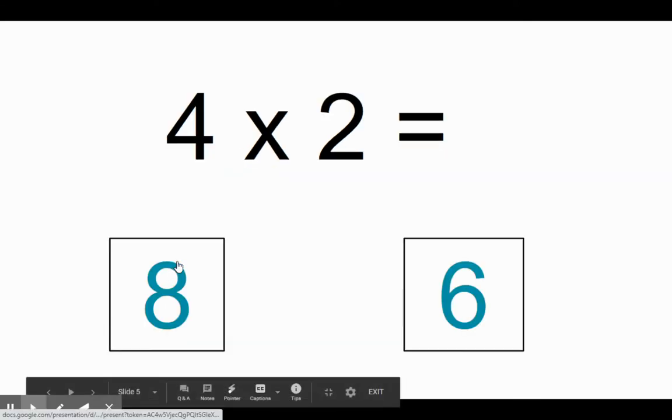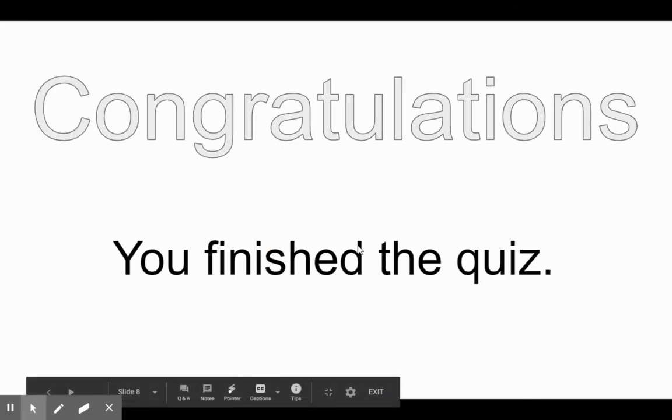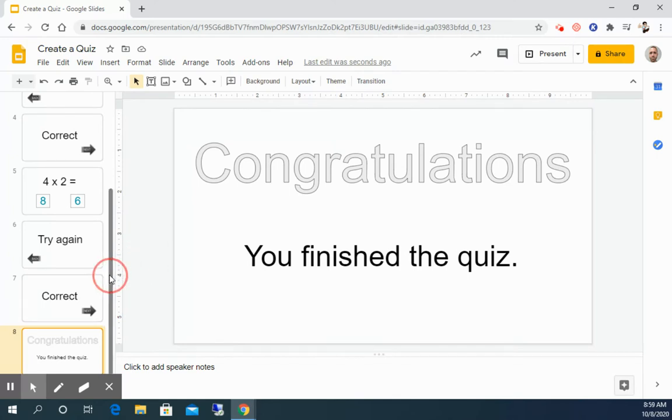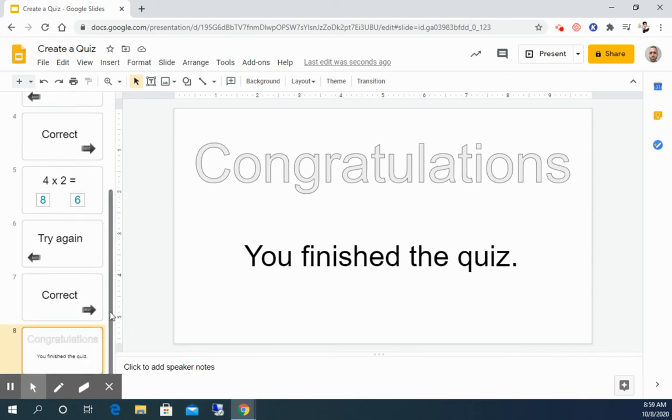So again, click on 6, it's a wrong answer. Back, 8 is the right answer. And if we hit next, it says congratulations, you finished the quiz. So the last thing we're going to do, I guess we actually have 2 more things to do. We're going to add some color. So on congratulations, we're going to add some color to that text, and we're going to do one more thing for our quiz, and I'll show you that in just one second.